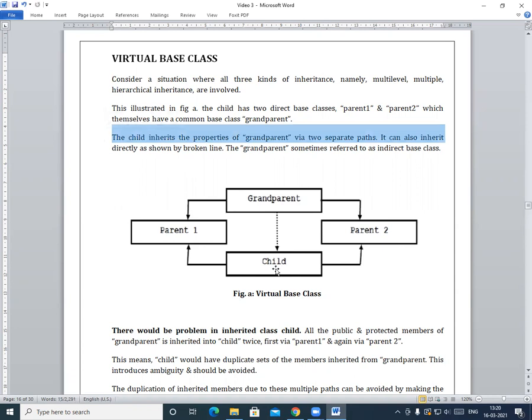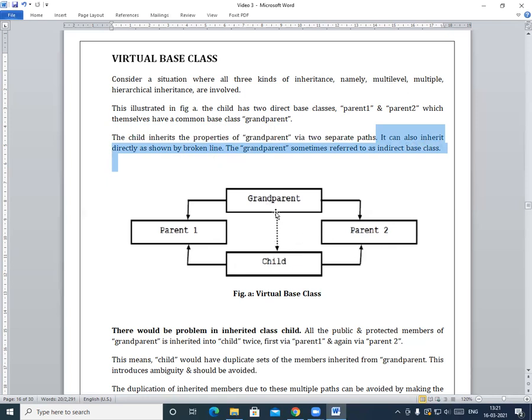So the child inherits the properties of grandparent via two separate paths. That means this child will inherit the properties of grandparent from path 1 as well as from path 2. That is, from parent 1 it will inherit the properties of grandparent, and at the same time from parent 2 also. It can also inherit the properties directly, as shown by the broken lines.